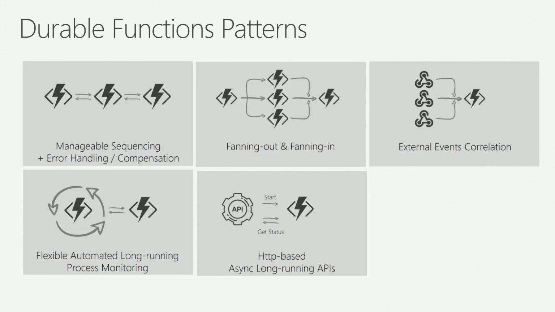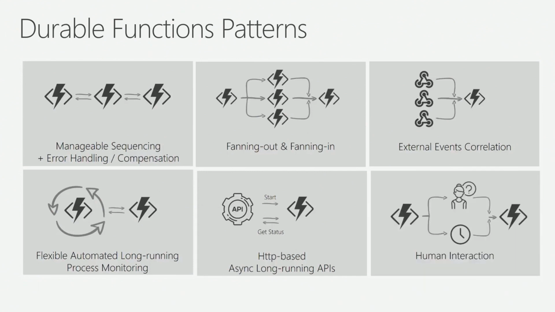Check back in a few seconds to let me know what my progress is. So you can have this progress API through durable functions where the function might take 10 minutes to process that HTTP request, but my clients just check the status. They're like, hey, are you done yet? Nope. Are you done yet? Nope. Are you done yet? Yep, I'm done. Here's the result. Awesome. Super seamless pattern, just a few lines of durable function code.